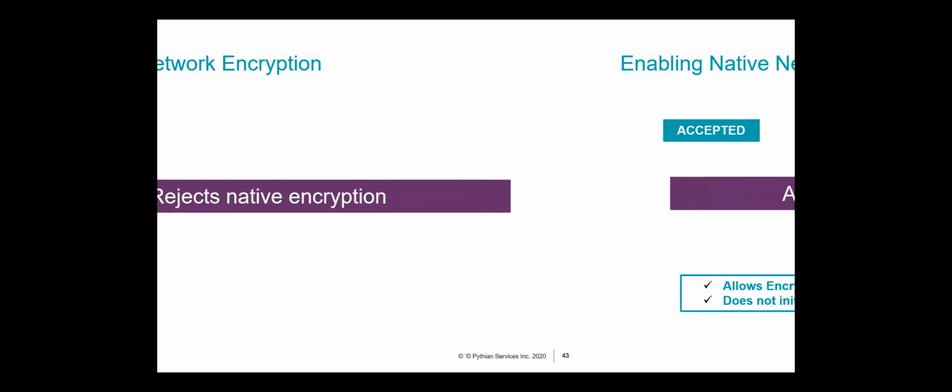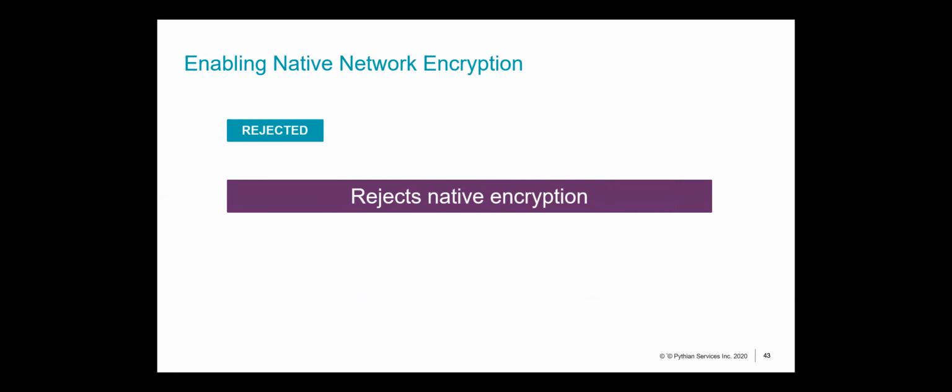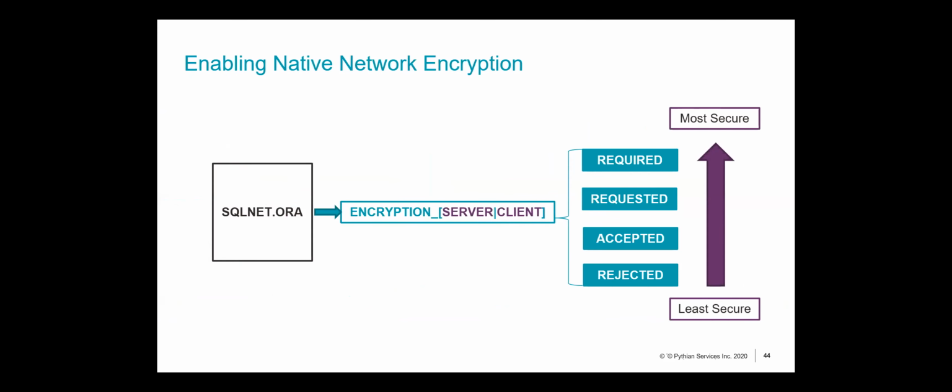And the last is rejected, which of course, as the name suggests, just disables the encryption. Now, of these 4 parameters, rejected is the least secure, required would be the most secure. So you've got required, you've got requested, then you accept it or you reject it.